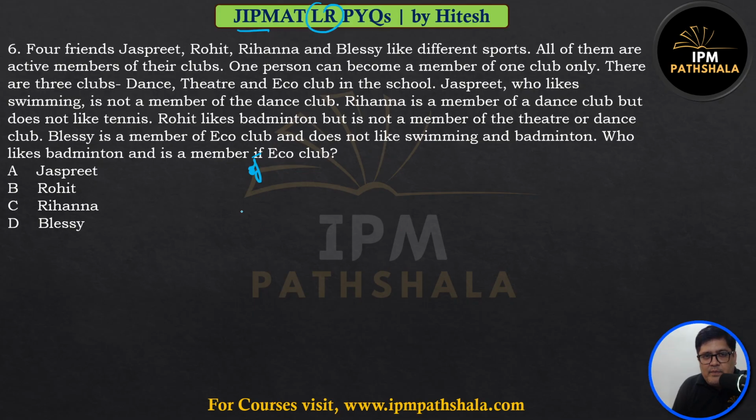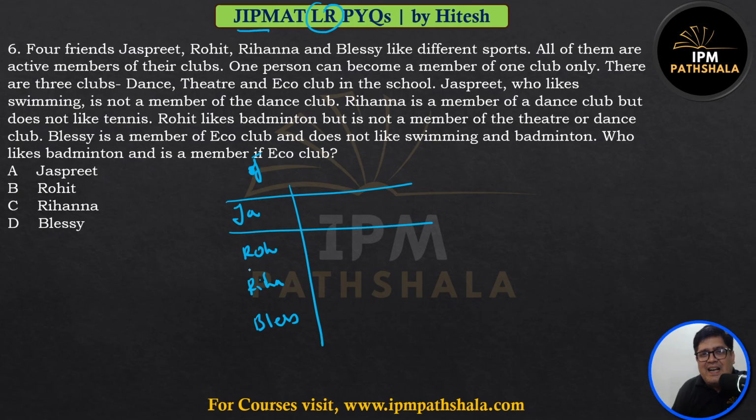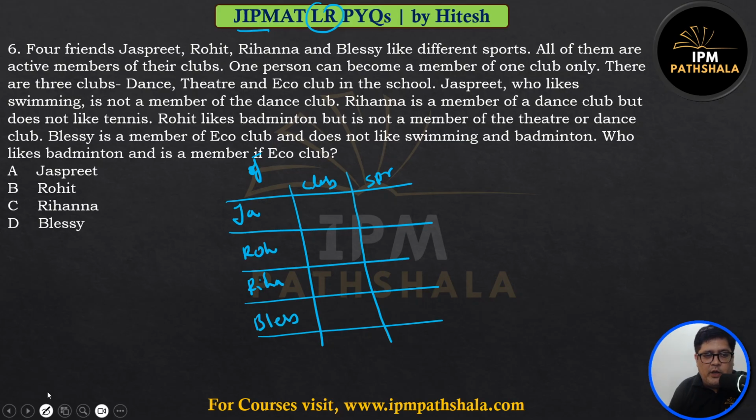So here their names are Jaspreet, Rohit, Rihanna, and Blessy. There are four names if you notice here, but there are only three clubs. That means there can be more than one people in a club. There are clubs and then there are sports. So I need to make sure I copy the information in this order. I will write name first, then club, and then sport. This is the order I want the information to be in.